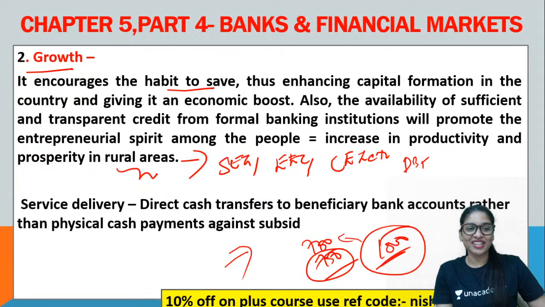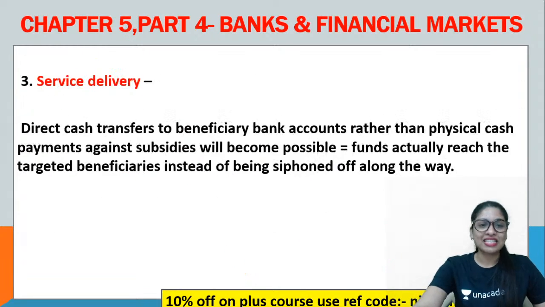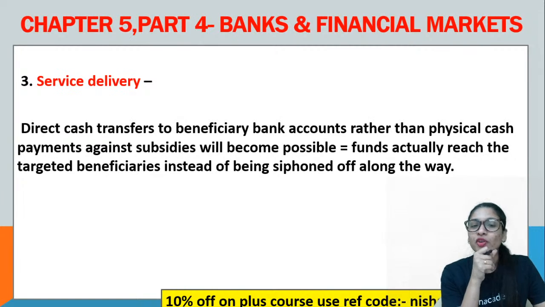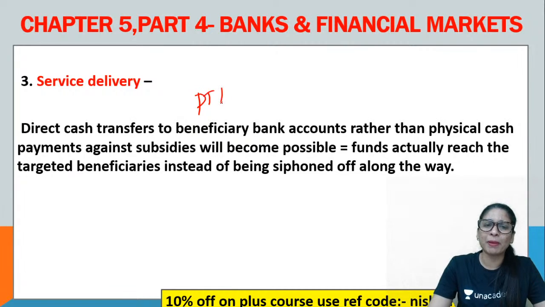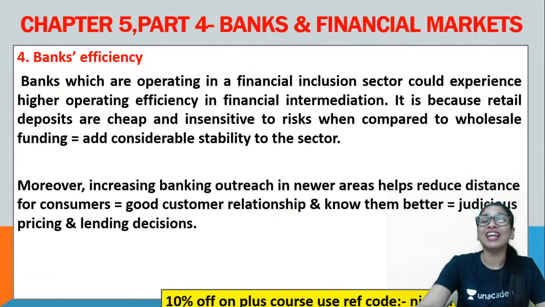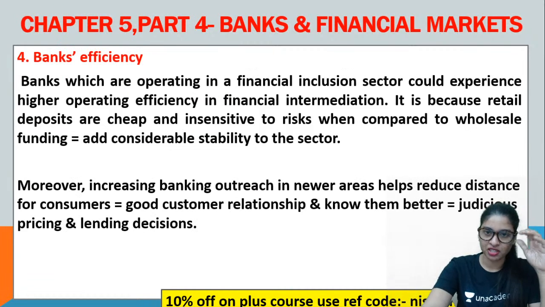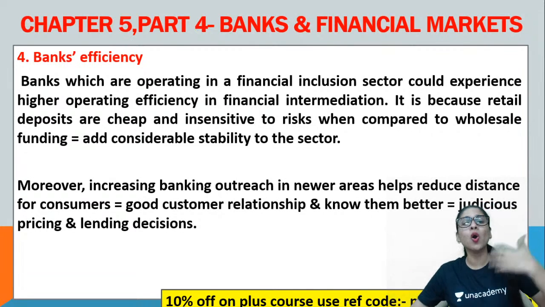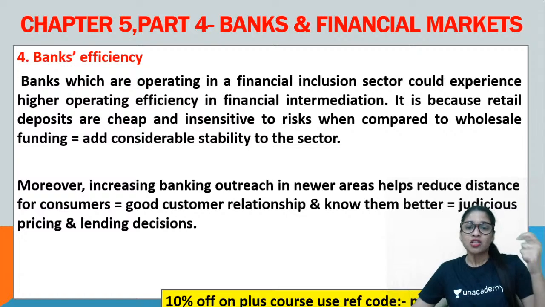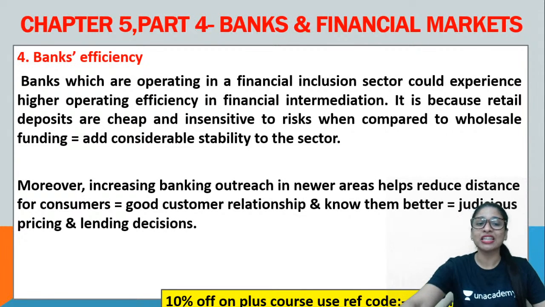Anyways. So now, the next thing is service delivery. Another important reason why you need financial inclusion is DBT, guys. That is transferring the payment through bank accounts rather than physical cash. Again, subsidies will become possible. So no kallatram is involved. Next is bank's efficiency. Very true, because when there is financial inclusion, transparency and efficiency all increase. So now, there will be better judicious pricing and lending decisions.